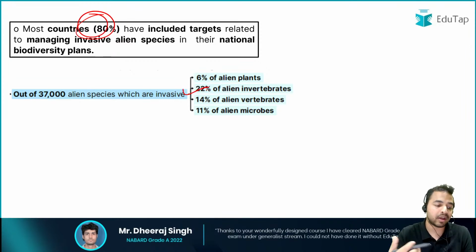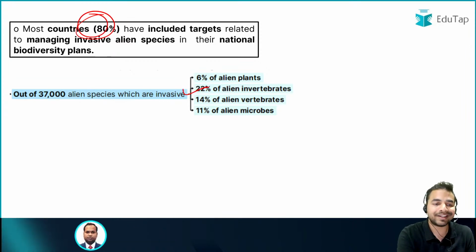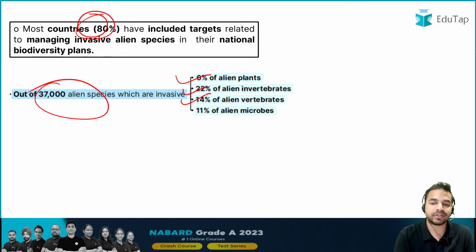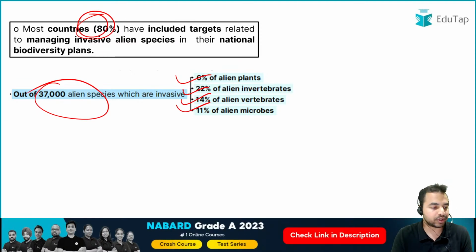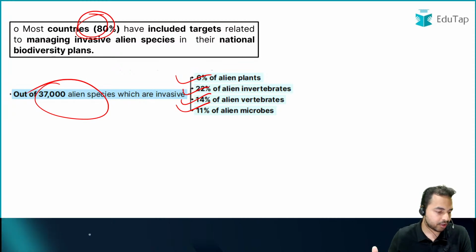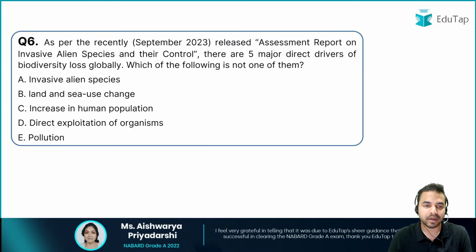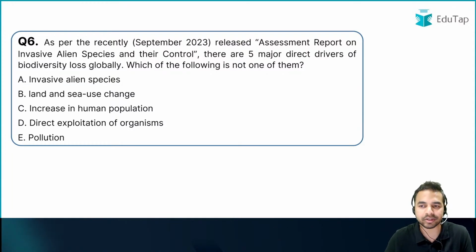If we talk about the whole composition of these 37,000 alien species, 6% are alien plants, 22% are alien invertebrates, 14% are alien vertebrates, and 11% are alien microbes. So these are the right answers. These are the things that we have to cover from the exam point of view. I can see here Stonewall, Nirmal, Prashant, Nilesh, Shalini, Sridevi, Rohit, everybody has given me the right answer. Now guys, let's move on to the next question on the same report.